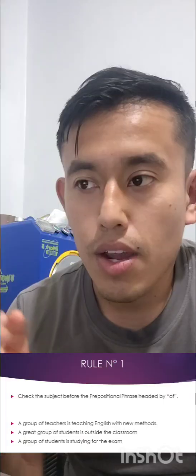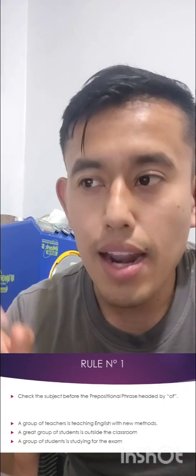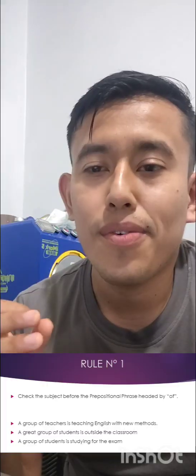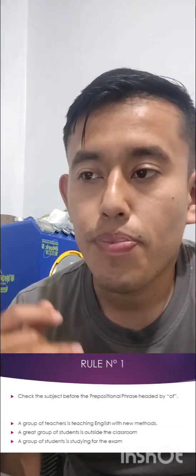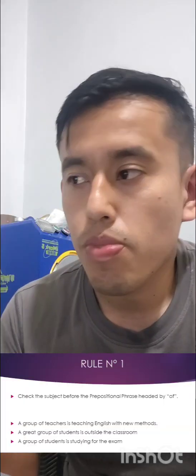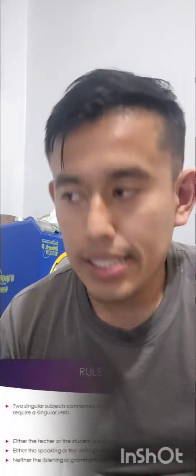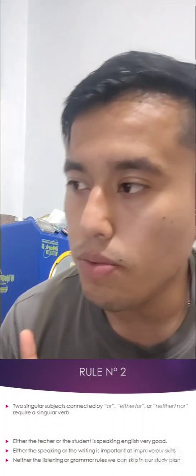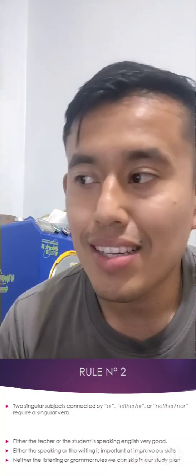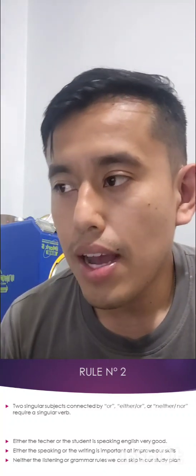We are even writing a group of students. Students is plural, but we are using is, not are.